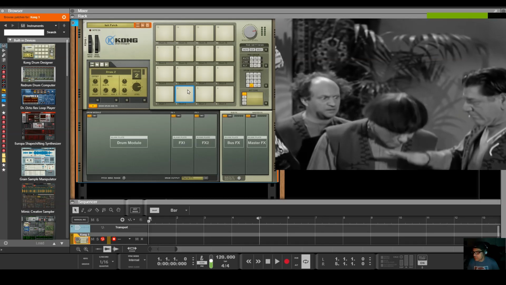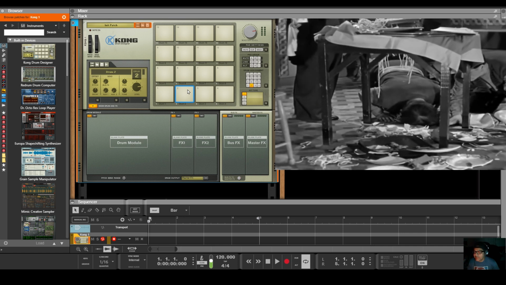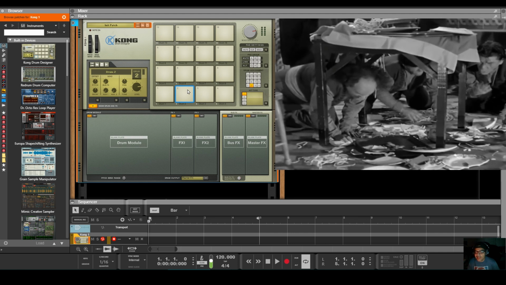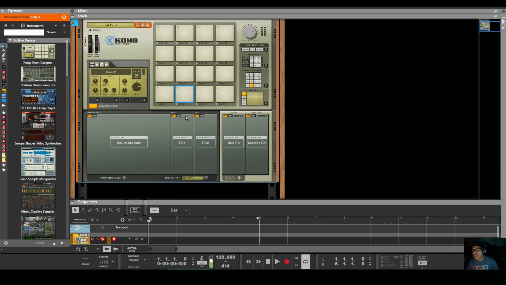Okay, let's make some Three Stooges effects, like the ones you see right here. Okay. Get busy. Alright, so we're gonna start with an empty Kong right here.